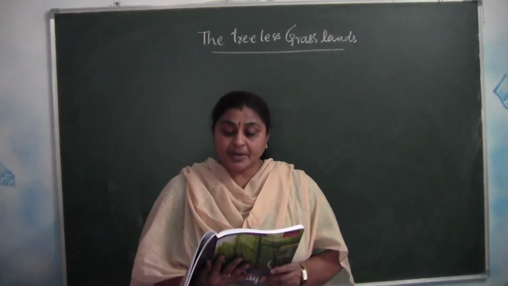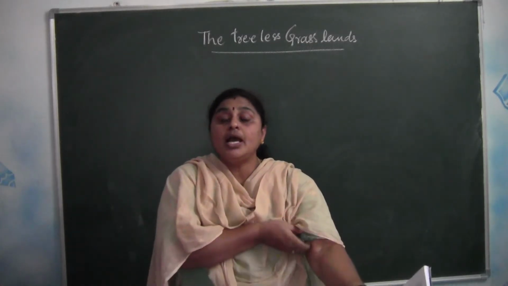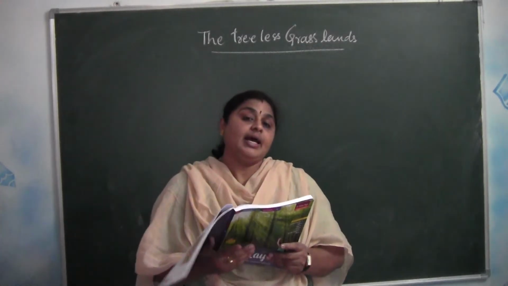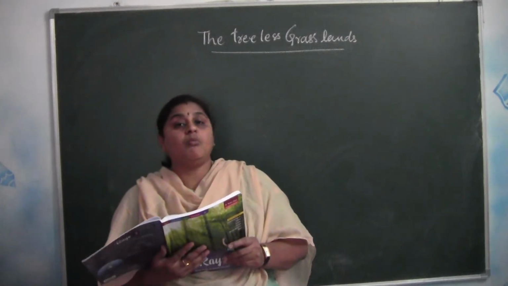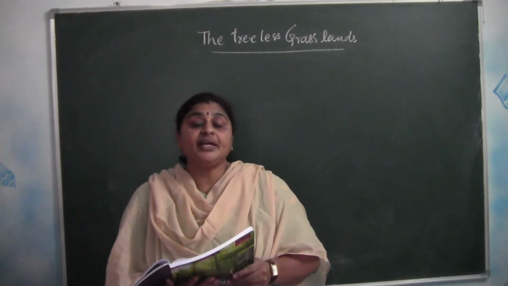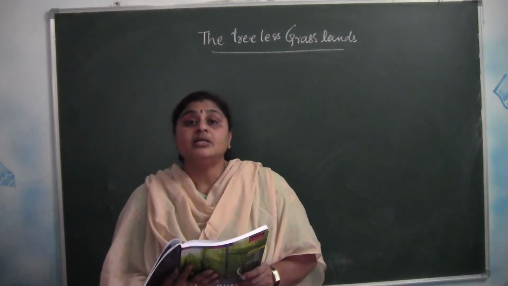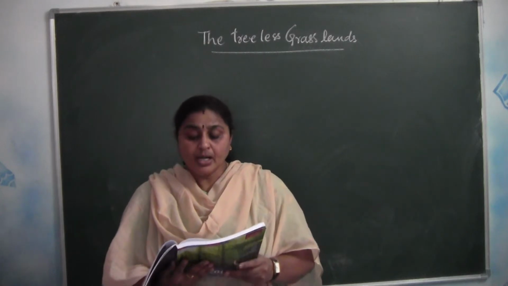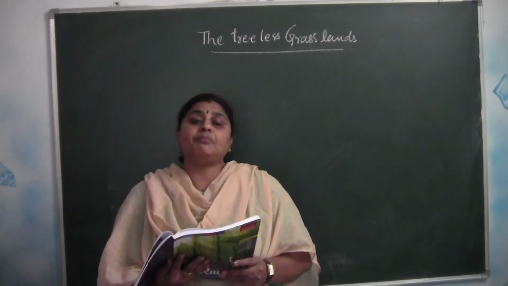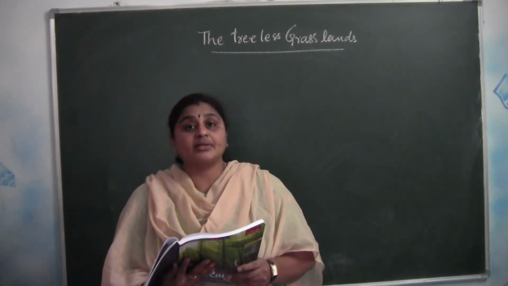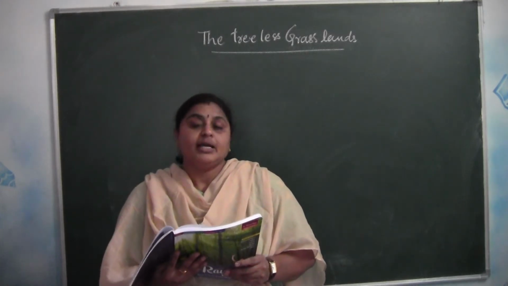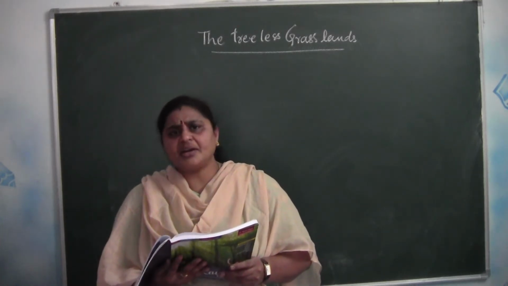The climate in the prairies: the winters are cold, the summers are hot, and rainfall is moderate, generally occurring in the summer season. Different types of plants can be grown in these grasslands. Trees are very rare to see.